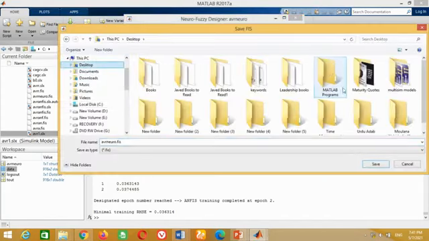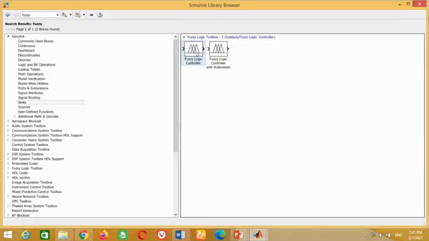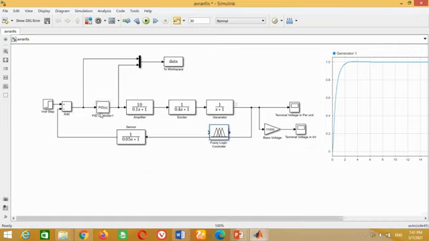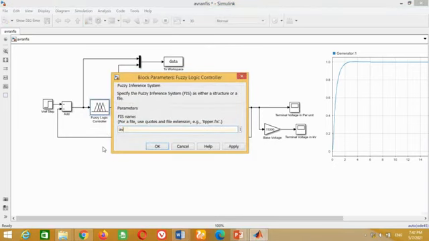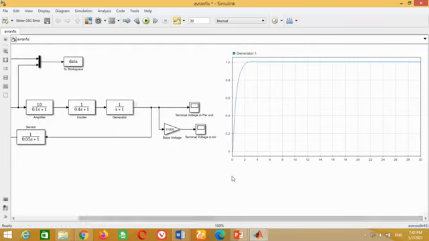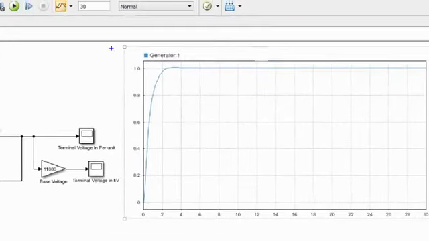Now close this window. Go to the Simulink library again and bring the fuzzy logic controller block in the model. Replace this PID controller block with the fuzzy logic controller block here. Double click on this fuzzy logic controller block and write the name of the NFIS file as AVR Neuro and press OK. Now run the simulation again by clicking on this button to check the performance of the NFIS controller. You can see this time the overshoot in the NFIS controller response is successfully improved.